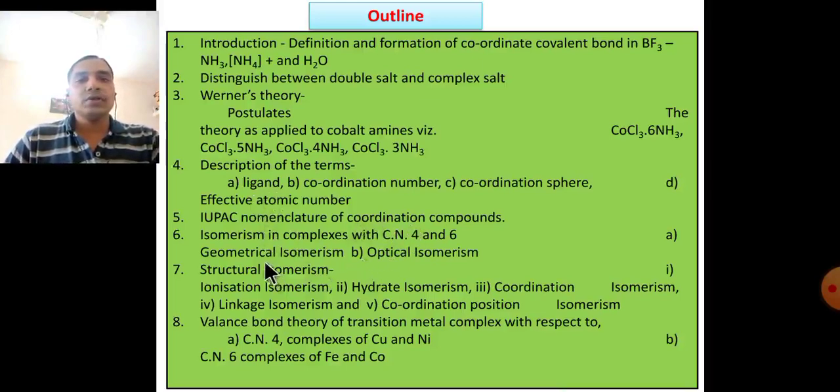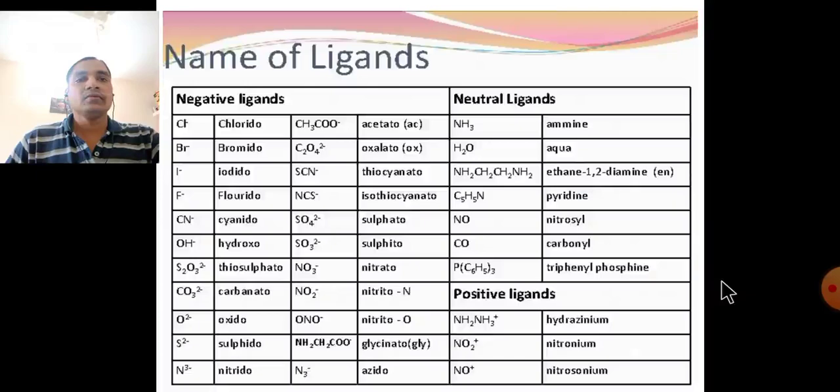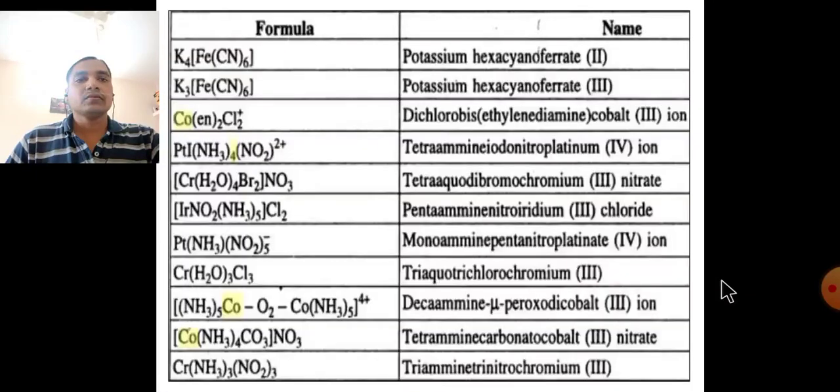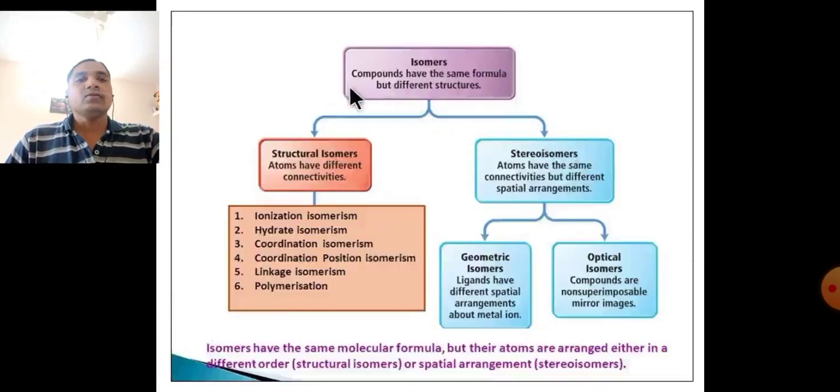In this video, we will study isomerism in complexes with coordination number 4 and 6: geometrical isomerism, optical isomerism, and structural isomerism with its 5 types. Stereochemistry of coordination compounds.